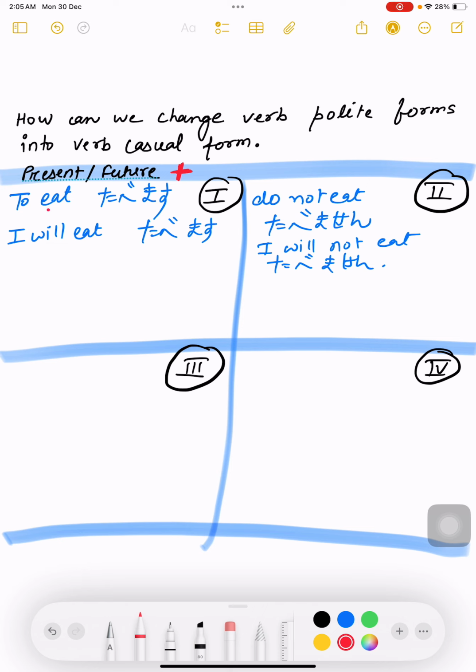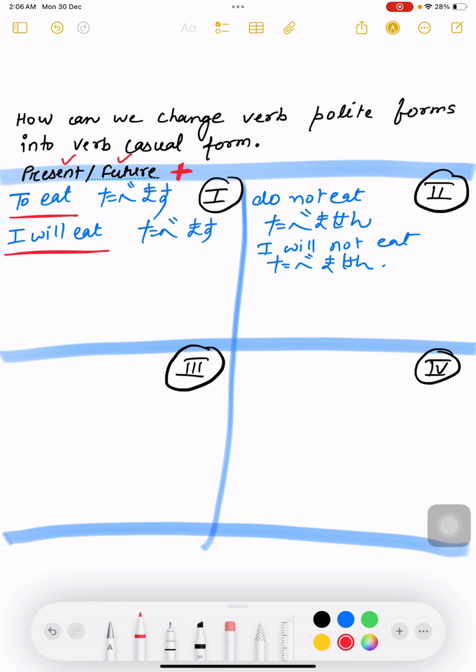If I say I eat or I will eat, it refers to present and future but positive. So make sure that you are putting the right thing in the right quadrant. Tabemasu, and I will eat is also tabemasu. In Japanese, the rule of present tense and the rule of future tense is the same.